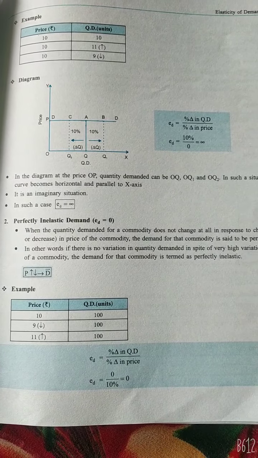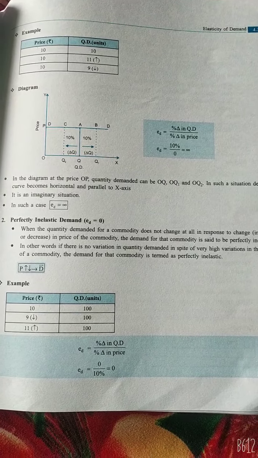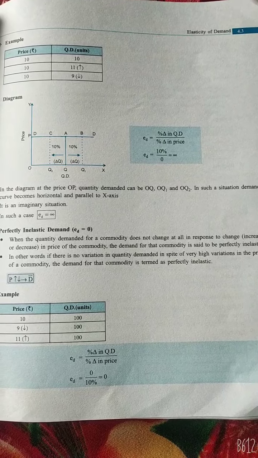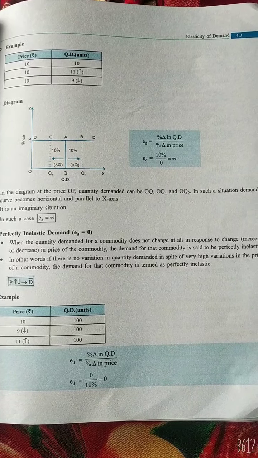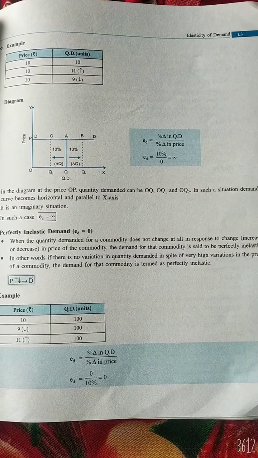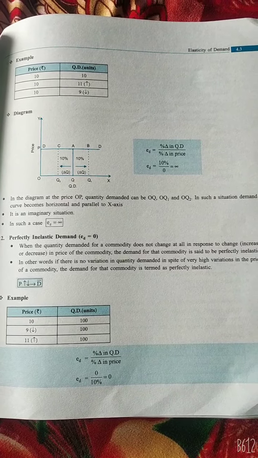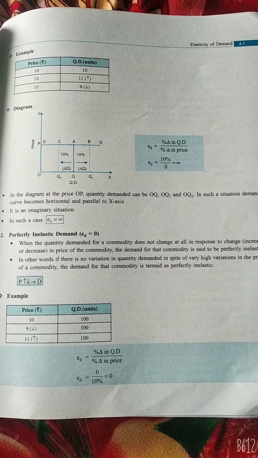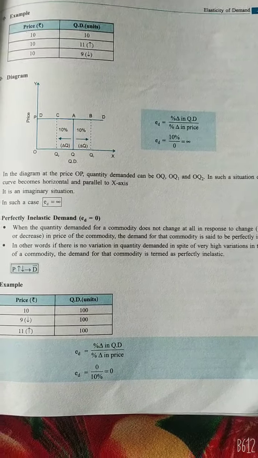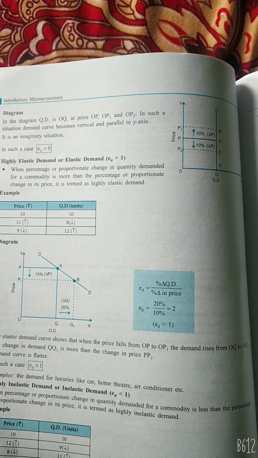Next, perfectly inelastic demand. When the quantity demanded of a commodity does not change at all with respect to an increase or decrease in the price of the commodity, the demand for that commodity is said to be perfectly inelastic. In other words, if there is no variation in quantity demanded in spite of very high variations in the price of the commodity, the demand for the commodity is termed as perfectly inelastic. Here demand is constant but price goes up and down. Here the demand curve is vertical to the x-axis.